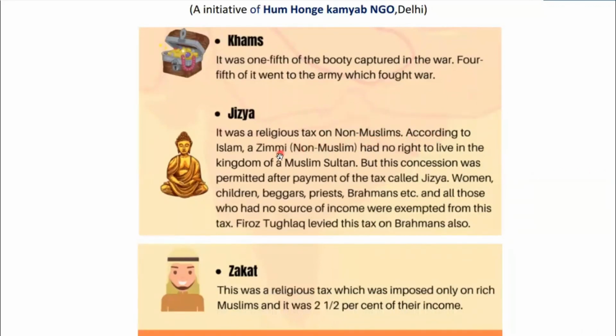According to Islam, a Zimmi, so basically a non-Muslim person, was known as Zimmi. Okay, they used to call them Zimmi. They had no right to live in the kingdom of a Muslim Sultan. But this concession was permitted after payment of a tax called Jizya. Women, children, beggars, priests, Brahmins, etc., and all those who had no source of income were exempted from this tax. Please remember, Firoz Shah Tughlaq levied this tax on Brahmins also. Okay.